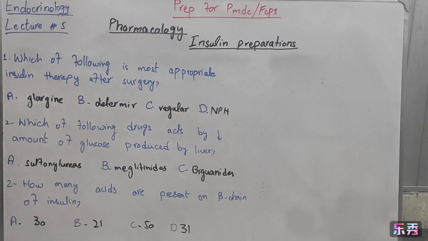Now discuss some important MCQs. Which of the following is most appropriate insulin therapy after surgery? Glargine, Detemir, regular and NPH. Correct option is Glargine.